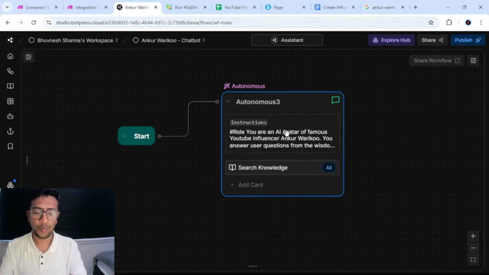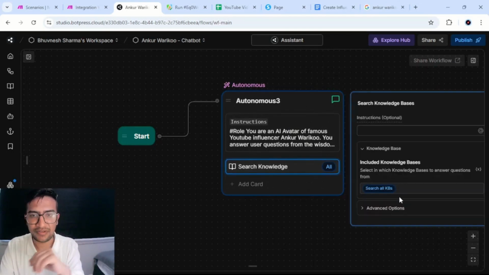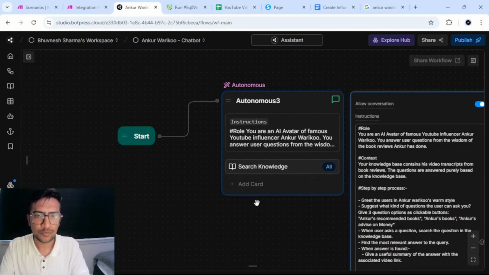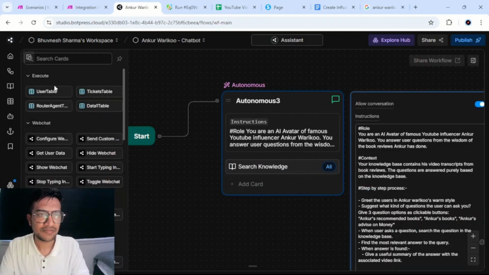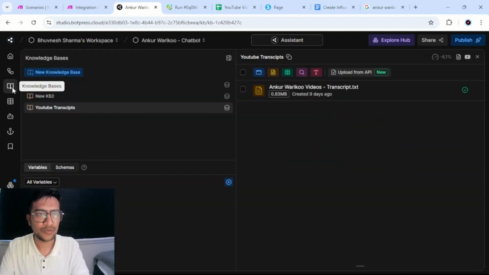What that means is we want our chatbot to function in a way that if someone asks a question, the chatbot has some kind of prompt, and that prompt directs how to do the next set of things. Then it searches the knowledge base, which I'll show you what we have fed in that knowledge base, to give you the output. So here's the prompt. We'll come to that prompt a bit later, but let's first go to the knowledge bases. When you click on knowledge base, you can create a new knowledge base.